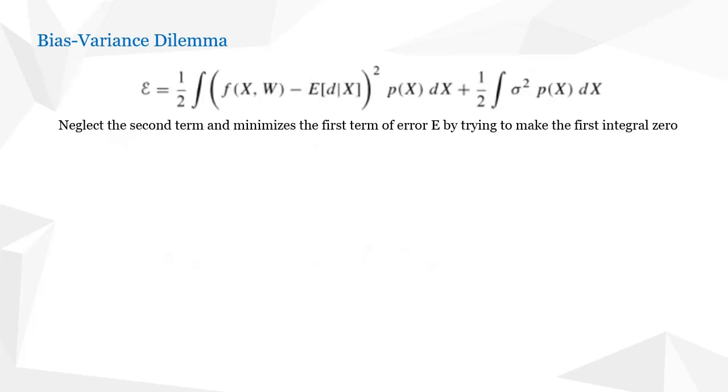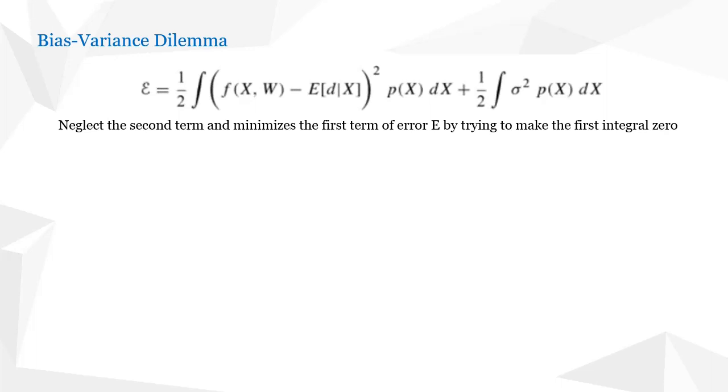The second term, residual error, represents the average training data variance conditioned on the input. And this second term is independent of the network weight. Therefore, in order to minimize the error by changing the weights, that is, training the neural network, we cannot do anything with this second term because it is independent of the weight. Therefore, we can neglect that term. In other words, this error cannot be further reduced, and that is why it is also called residual error. So we will neglect the second term.